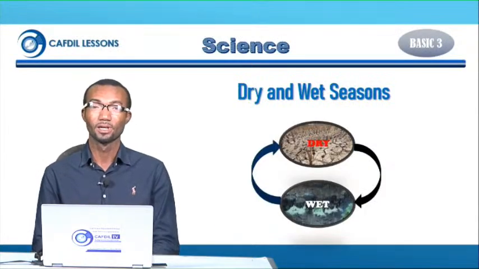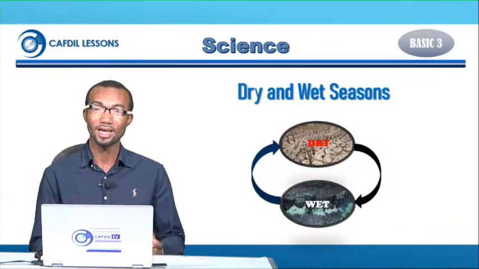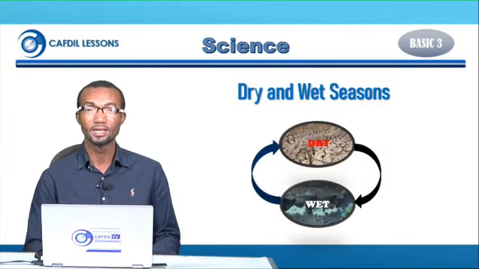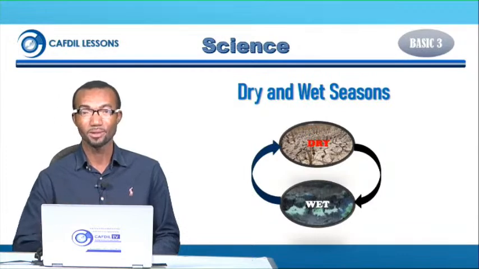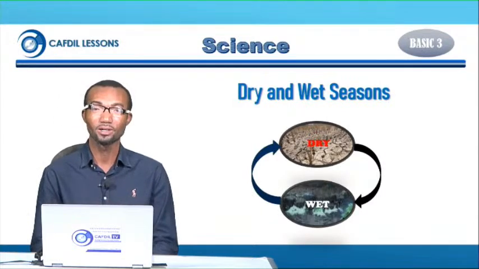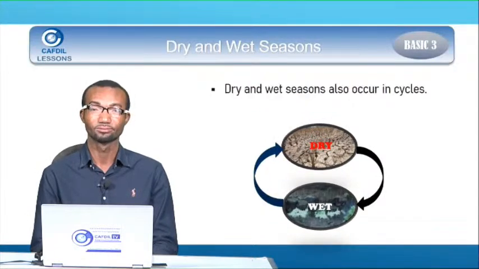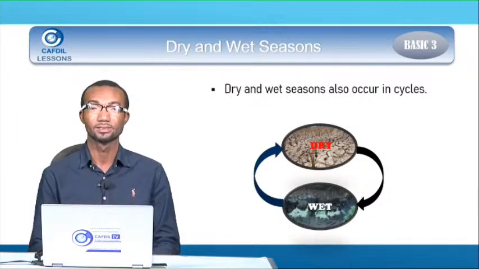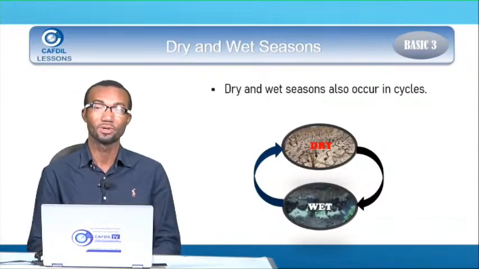Good. Kate, let's look at the last cyclic event. That is dry and wet seasons. You see that in the year, you will experience dry weather and then the rainy season will come. Dry weather, then rainy season will come. So dry and wet season is also an example of cyclic events. They also occur in cycles. As you see in the diagram, from dry you get to wet, you get to dry again, you get to wet.